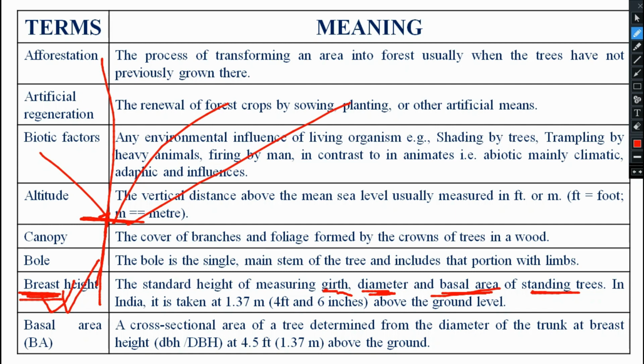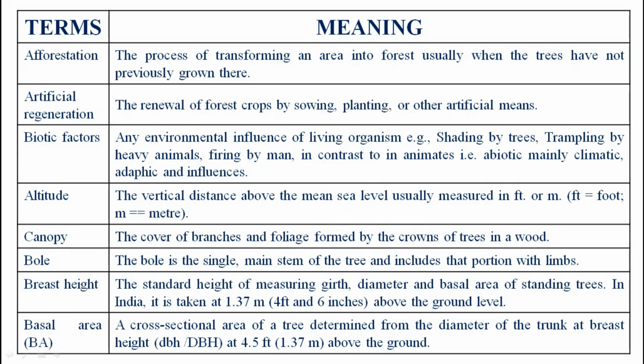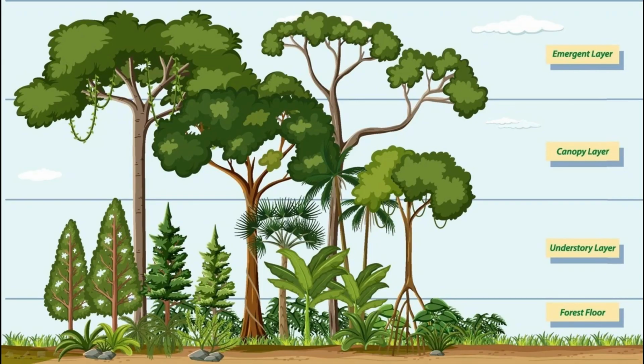So in India that is constant, that is accepted as standard. Not universally, you can tell, it will differ from country to country maybe. But in India what is happening? The standard breast height is 1.37 meter. If you convert into feet, that is becoming 4 feet and 6 inches. 4 feet and 6 inches, or in meter, 1.37 meter. This is known as what? Your breast height. Try to look at the picture.